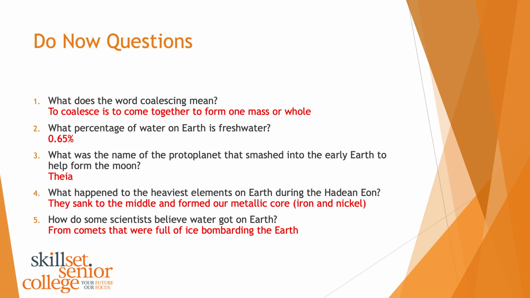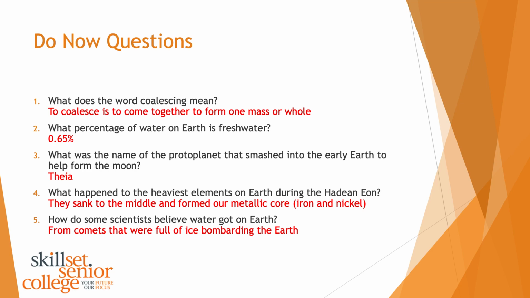Question 4. What happened to the heaviest elements on Earth during the Hadean Eon? They sank to the middle and formed our metallic core. So remember, we talked about iron and nickel. We know iron is one of the heavy elements that forms in stars and often indicates the end of a star's life if it builds up this heavy element, 26 protons. And they sank to the middle and the lighter elements rose to the top.